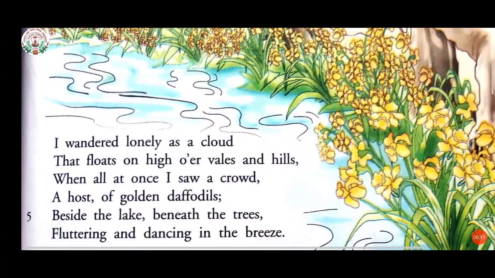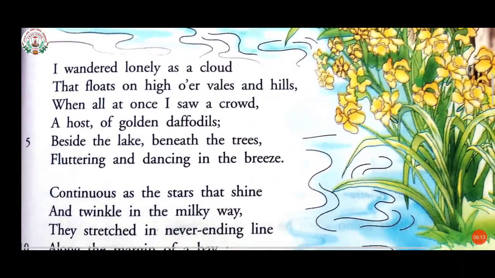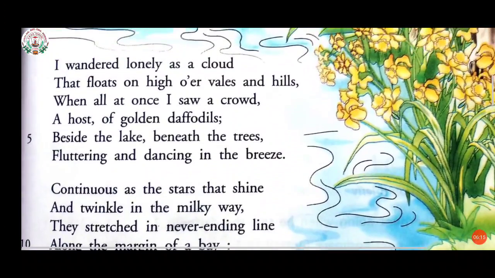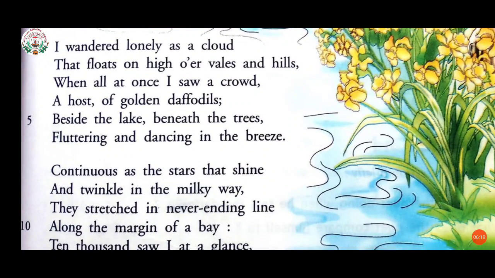So let's start with the first stanza. Here you can see the numbers 5 and 10. These are for the lines, to show that these are line number 5 and the 10th line, like this. So the numbers are for that. So let's start with the reading of the poem.